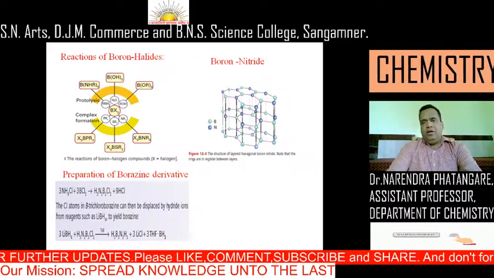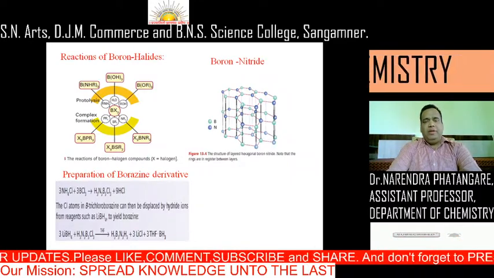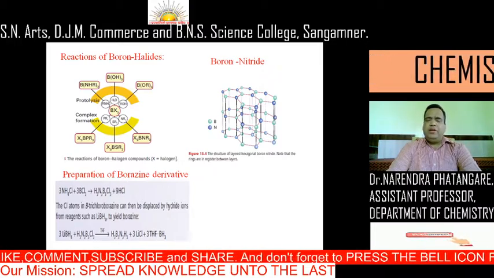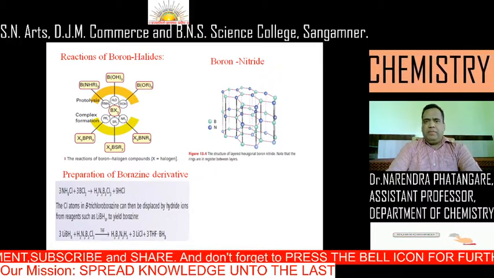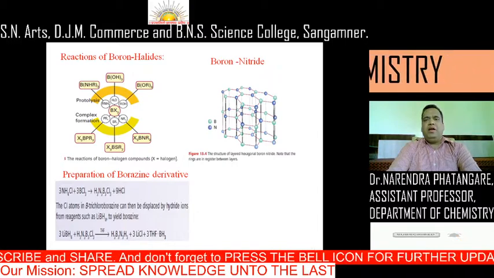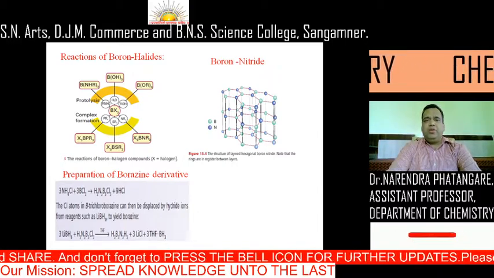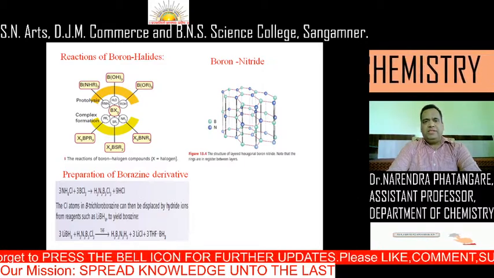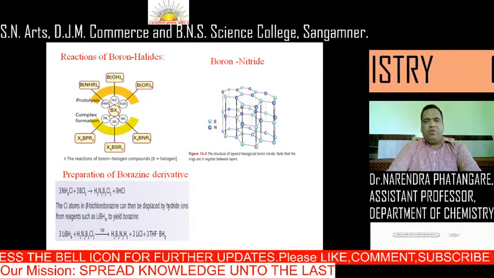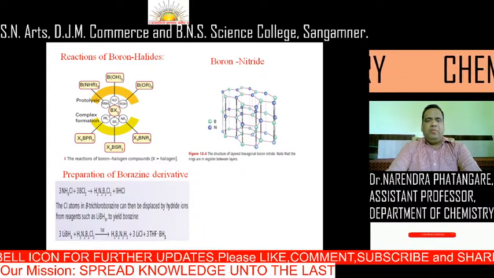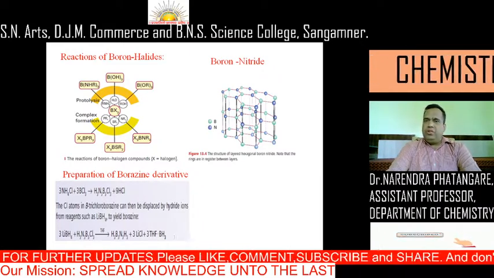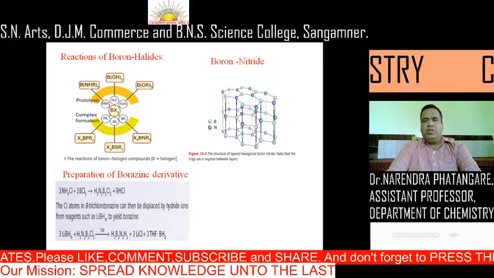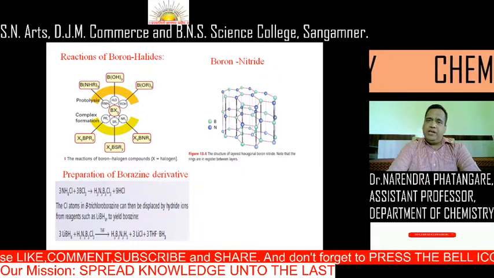Then we're coming to the last part of the important concepts, the reactions of boron halide. Boron halide reacts with different reagents to form different derivatives. When it reacts with alcohol, it will form B(OR)3. Whenever it reacts with water, since boron has valency +3, therefore 3 OH are attached to it. The chart has shown different types of reactions for us.